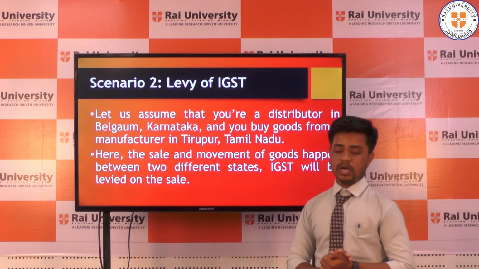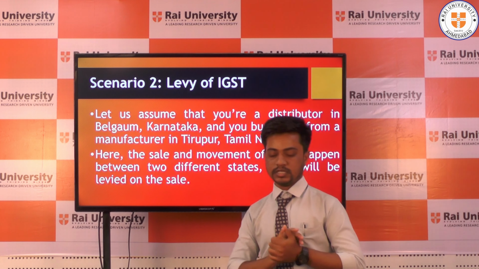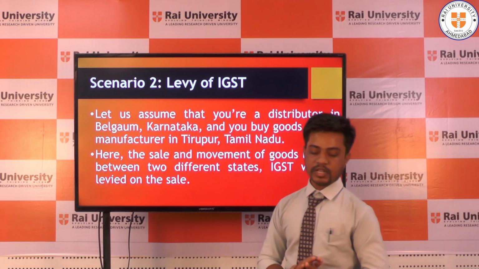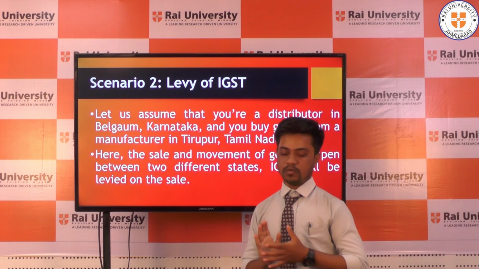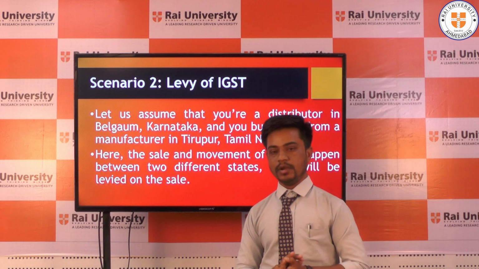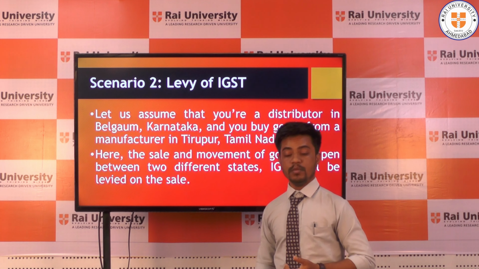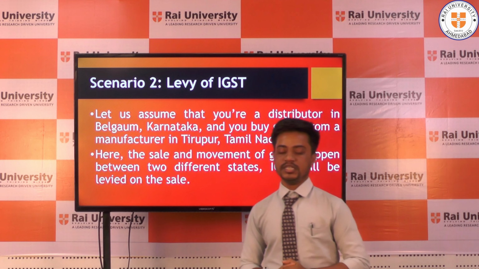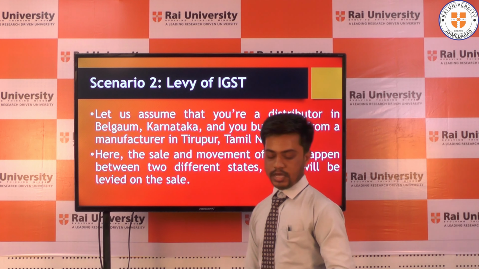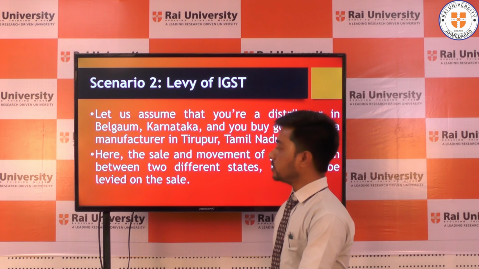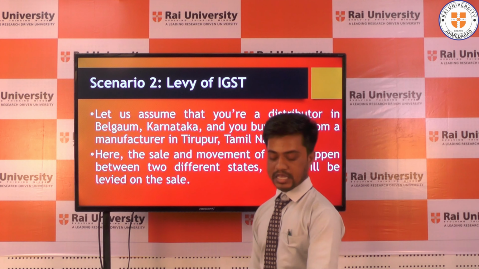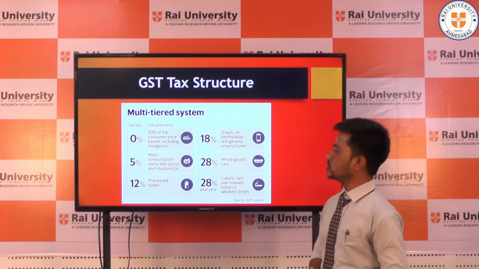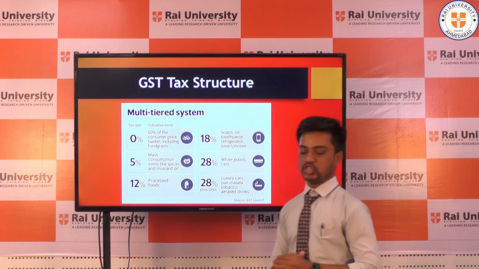Scenario 2, levy of IGST. How will IGST be distributed? Let's assume that you are a distributor in Belgaum, Karnataka, and you buy goods from a manufacturer in Tirupur, Tamil Nadu. Here the sale and movement of goods happen between two different states. So IGST will be levied on the sale. Then we will discuss the tax structure in GST. So these are the new tax structure of our GST system.